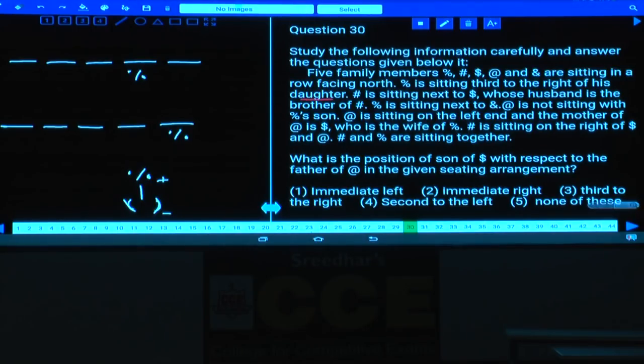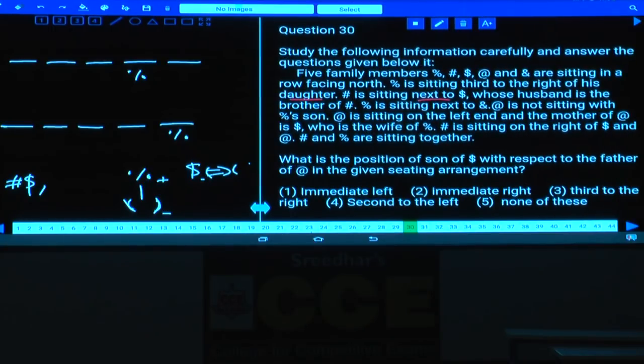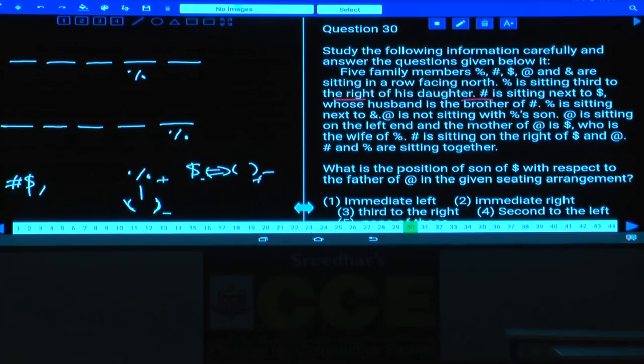And percentage is sitting next to whom? And this hash is sitting next to dollar. Hash and dollar are adjacent to each other, and dollar's husband is the brother of hash. Now this dollar is having a husband, which means dollar is a female. Dollar's husband is the brother of hash. Hence, as brother's wife, it is dollar. Isn't it? As brother's wife is dollar. Then next one.